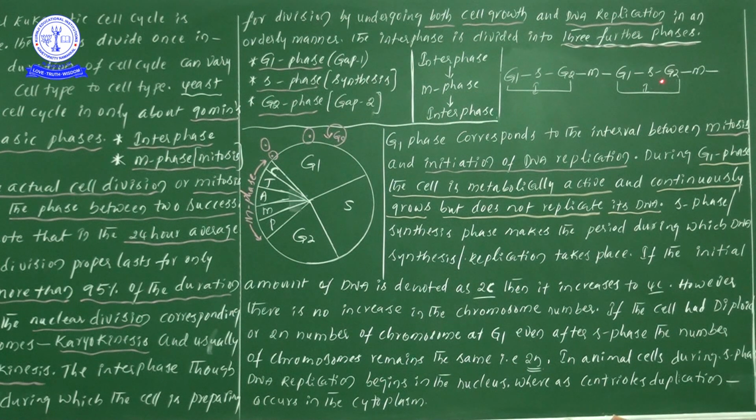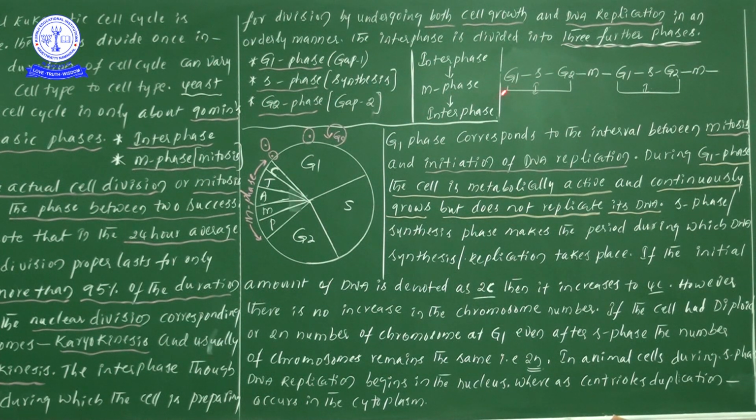S phase is situated between G1 and G2. So with this kind of diagrammatical explanation, based on this small diagram we can denote where any phase is situated between. Did you understand the point? This explanation is also important, so save it well.